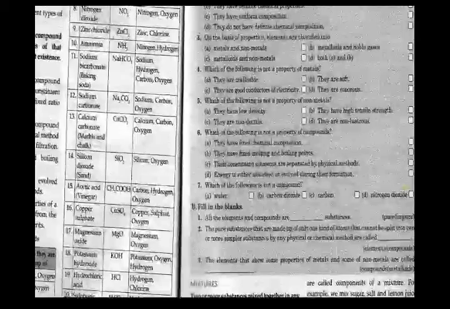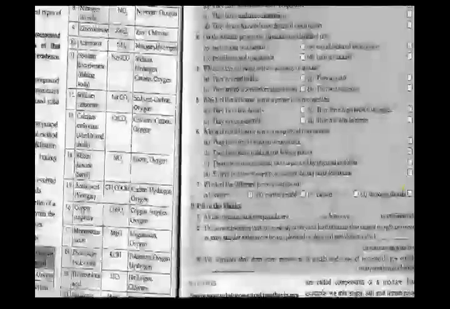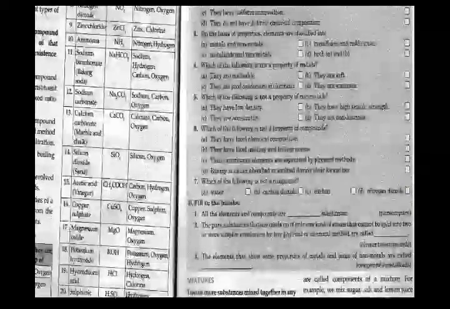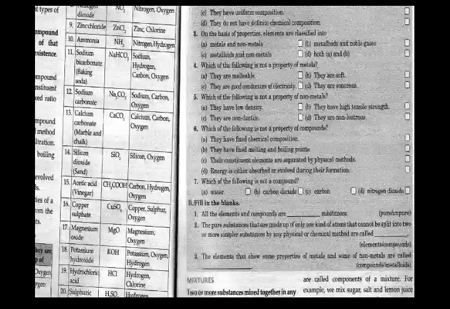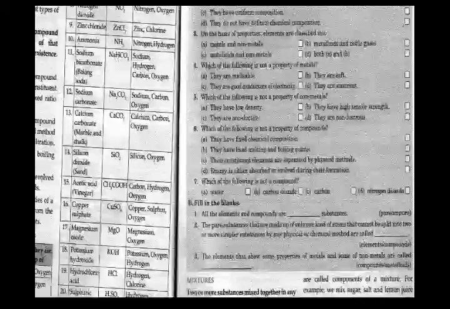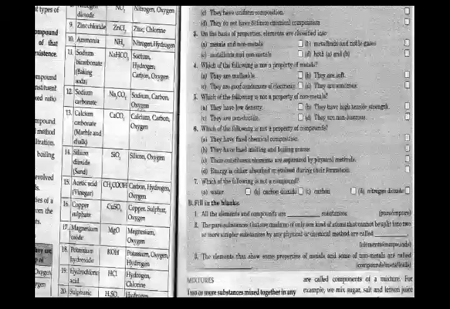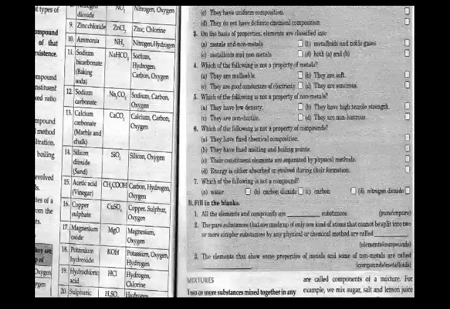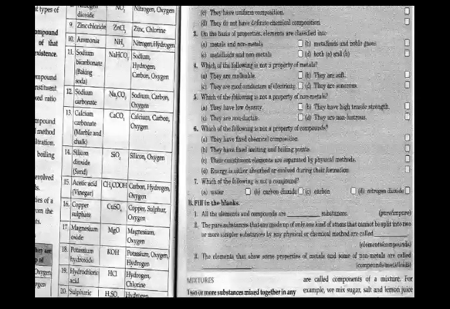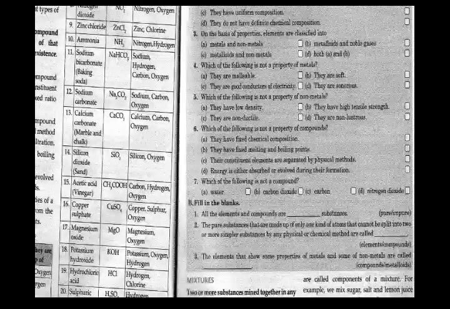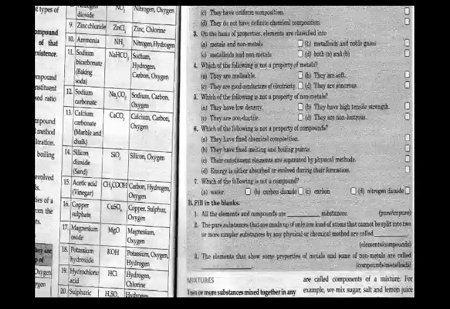On the basis of properties, elements are classified into metals and non-metals, metalloids and noble gases, metalloids and non-metals, or both A and B. Of course, I guess you all know the answer, that is both A and B. Which of the following is not a property of metals? They are malleable, they are soft, they are good conductors of electricity, and they are sonorous. It is B, they are soft. Only the exceptions of soft metals are sodium and potassium, which are so soft that they can be cut with a knife. Otherwise all the metals are hard.